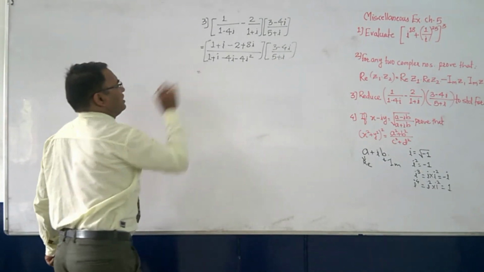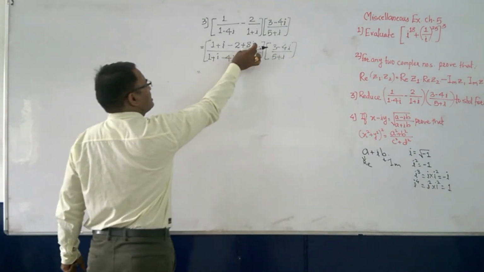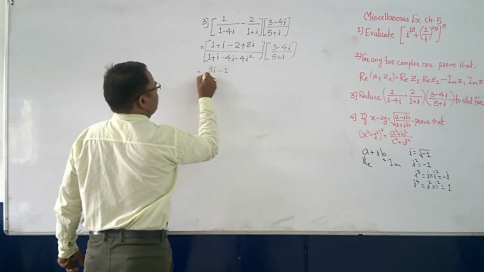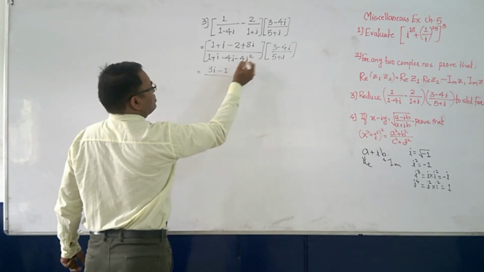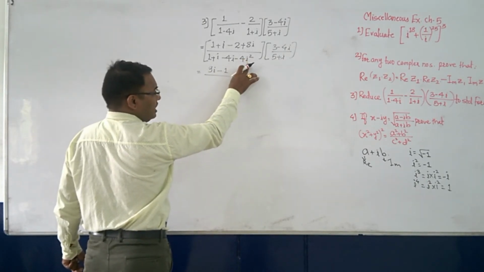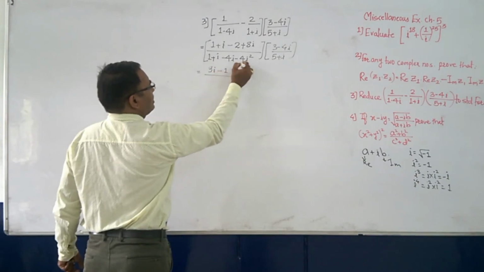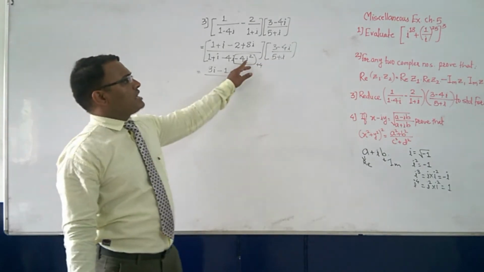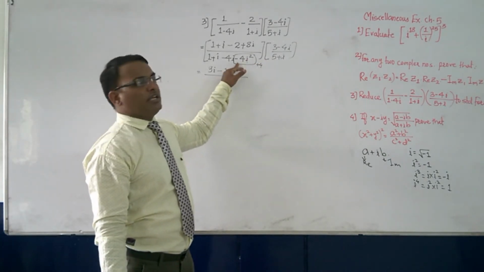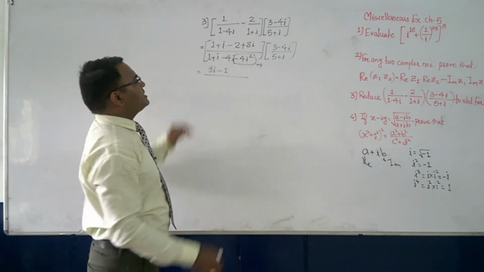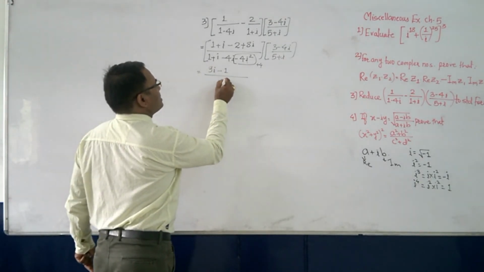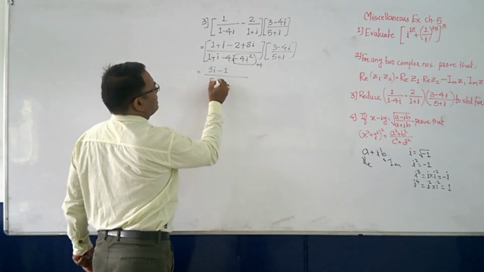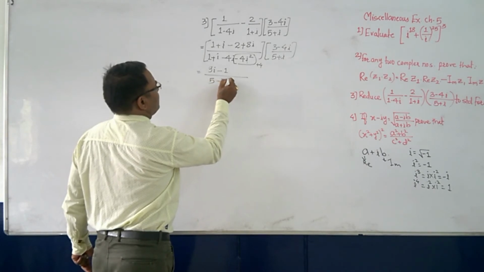Let's see. Now if we go ahead with this, 8i plus 1i, that is 9i, minus 1, and then this i square is what? Minus 4. So here this number will become plus 4. How come? Because i square is minus 1, so minus 1 into minus 4 is plus 4. So plus 4 and plus 1, that will become plus 5. And then 4i minus 1i, so it will give you minus 3i.